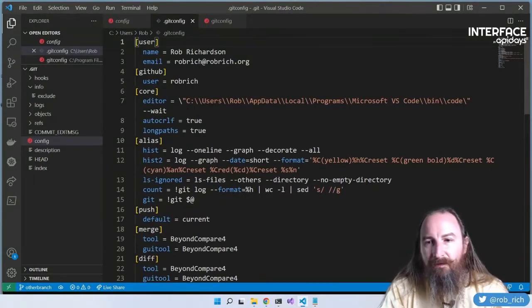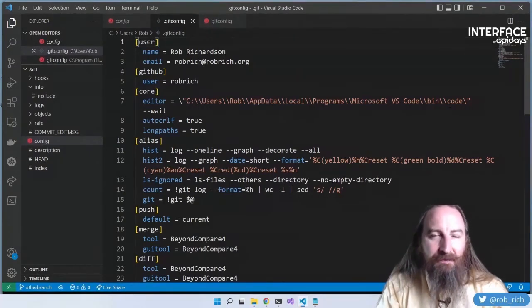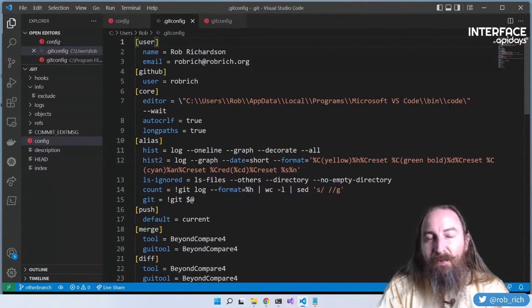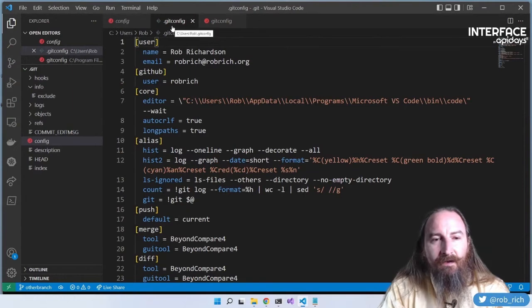So for example, I've used VS Code as my editor instead of VI. One of the great ways to get a random number generator is to put a junior developer inside VI and ask them to quit. So I use VS Code to avoid VI. Remember when you said git config --global user.name and set your name, and user.email and set your email? Those are those settings that come here in this .gitconfig.